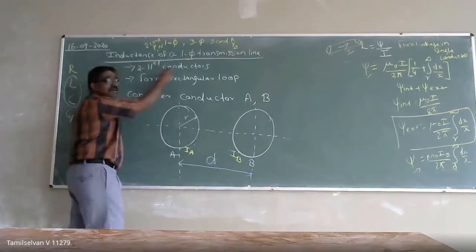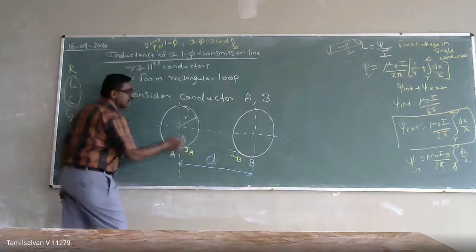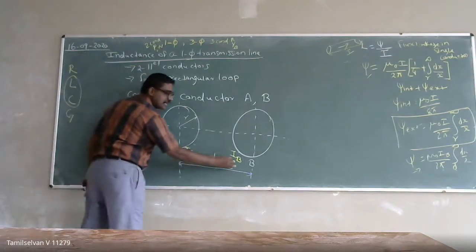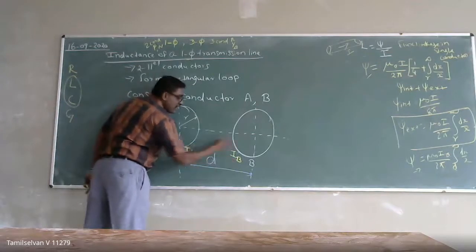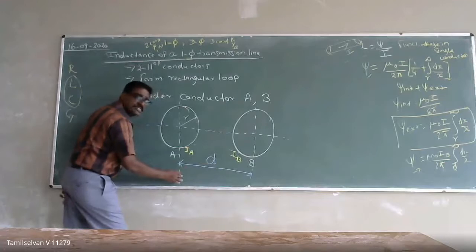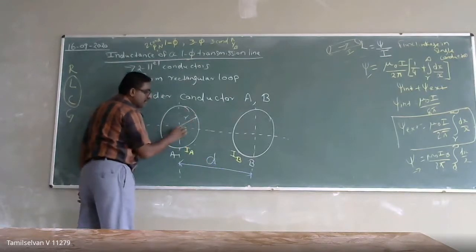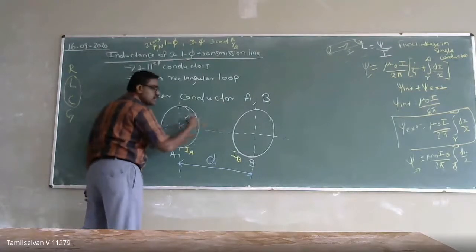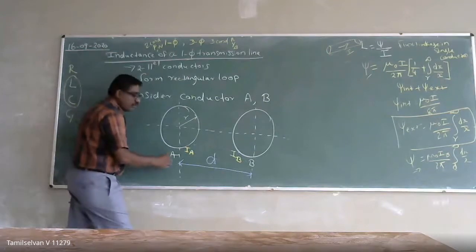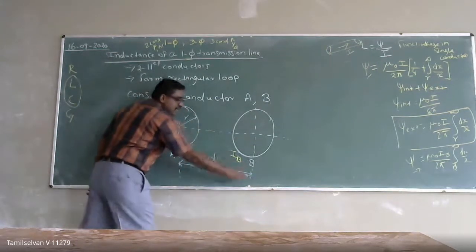Okay, now we are going to calculate the inductance of our transmission line. Here I am going to consider conductors A and B. Conductor A carries a current of IA amperes and conductor B carries a current of IB amperes, separated by a distance of d meters. Both conductors have a radius of R. One is the axis of the phase, another is the axis of the neutral, which forms a rectangular loop.